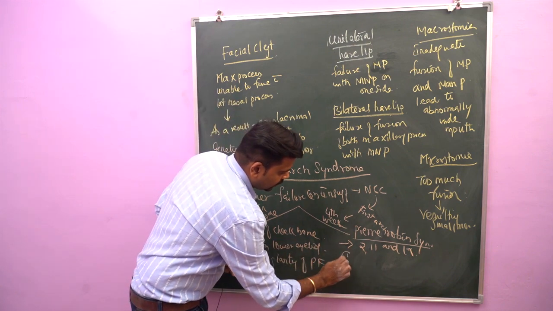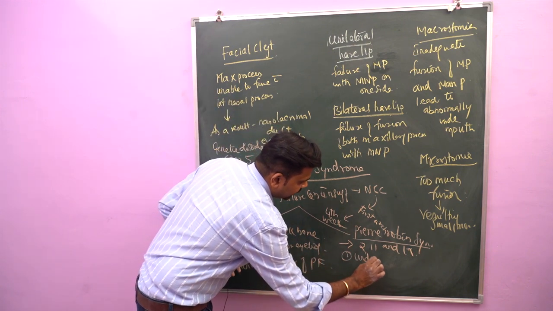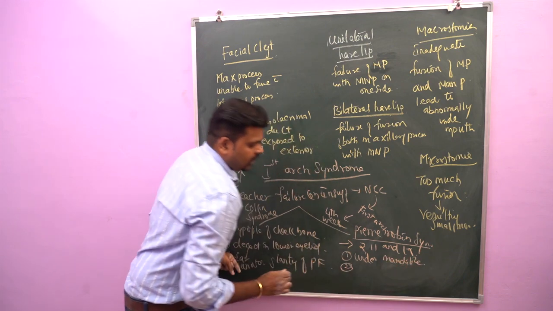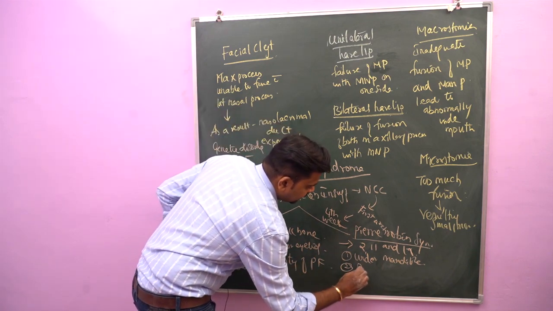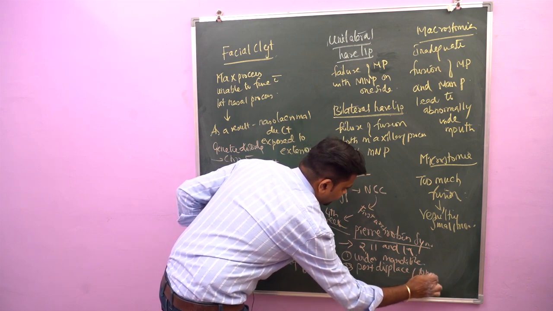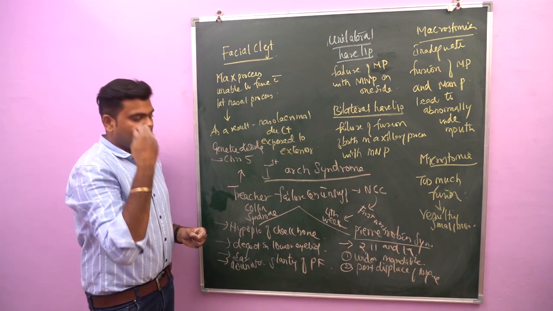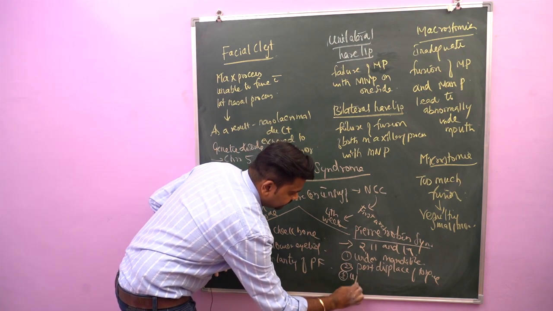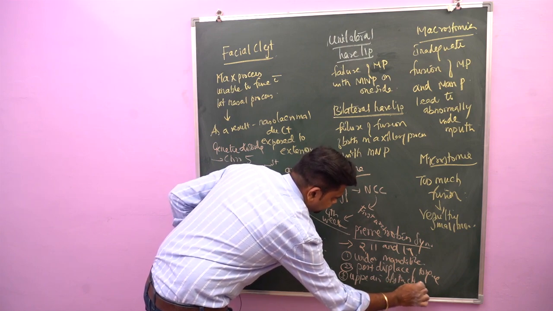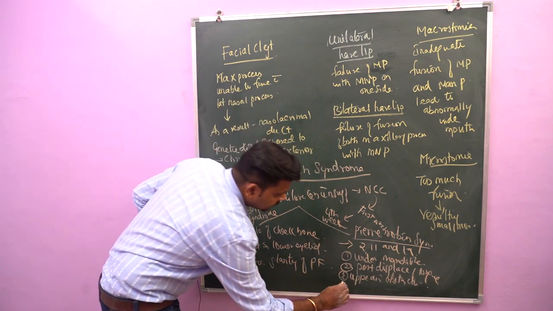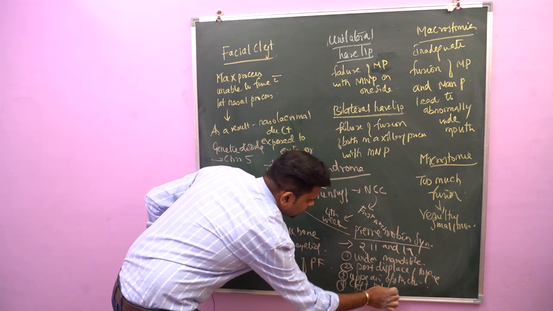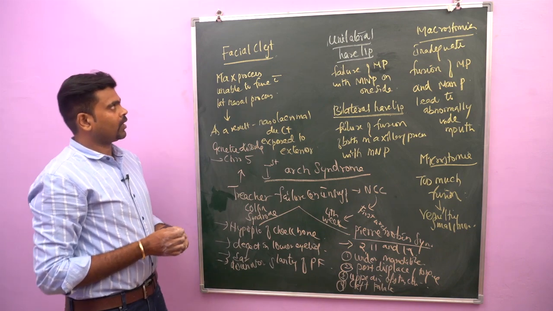Number 1, underdevelopment of the mandible. Number 2, posterior displacement of the tongue. And what happens? Upper airway obstruction. And finally there will be a cleft palate. This is about Pierre-Robin syndrome.